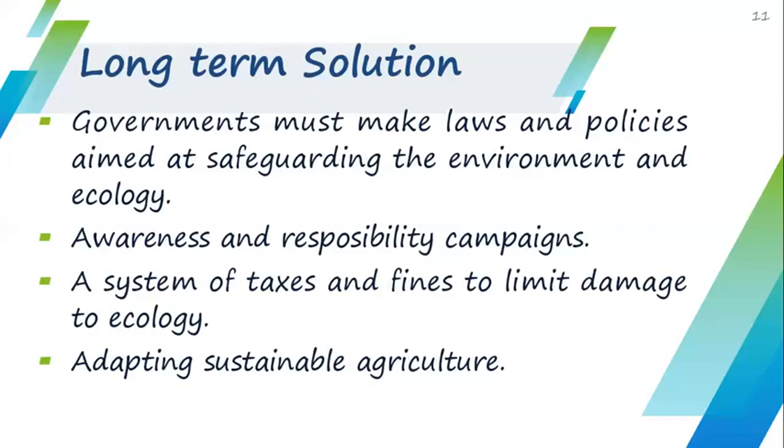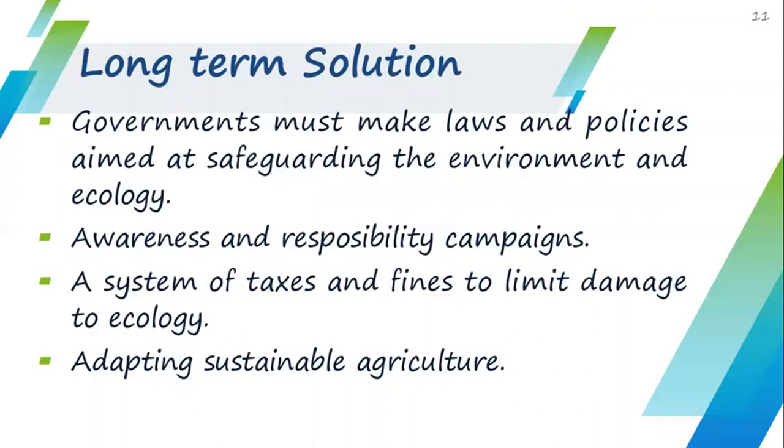The next is awareness and responsibility campaigns. There should be campaigns about awareness of how we can save our environment, and to tell citizens that they are responsible for saving the environment, and many other issues also.